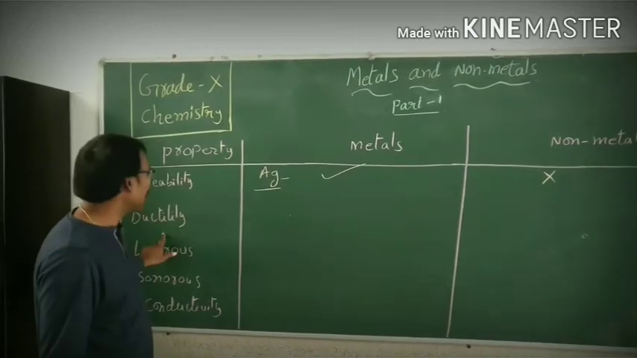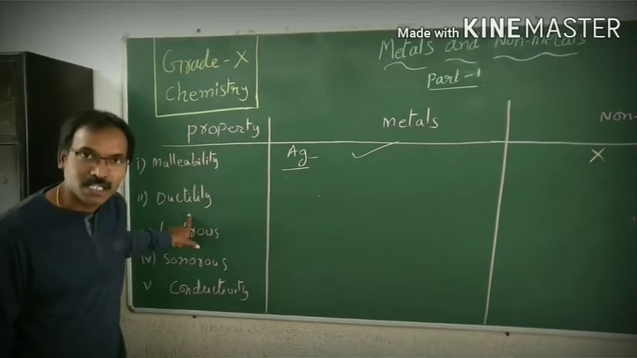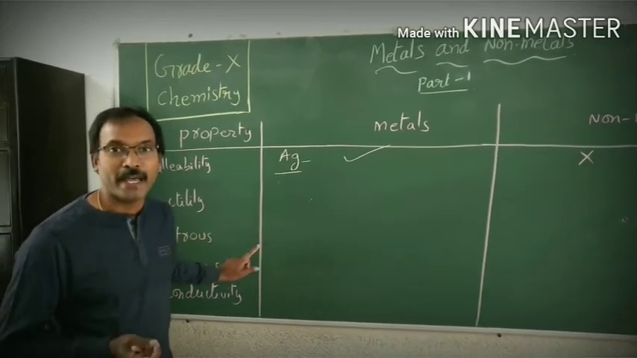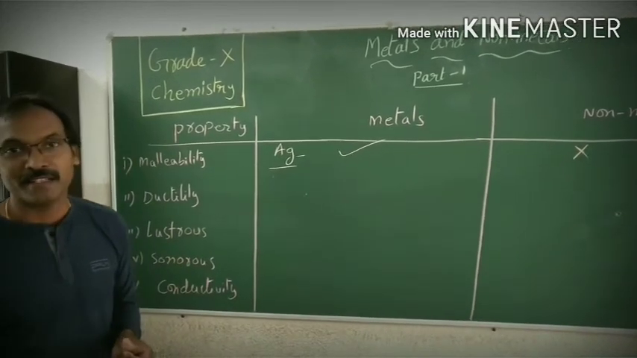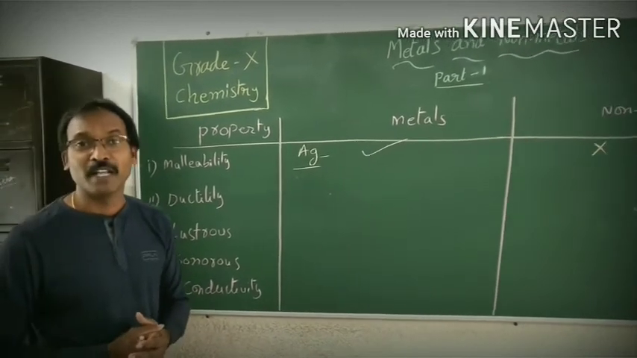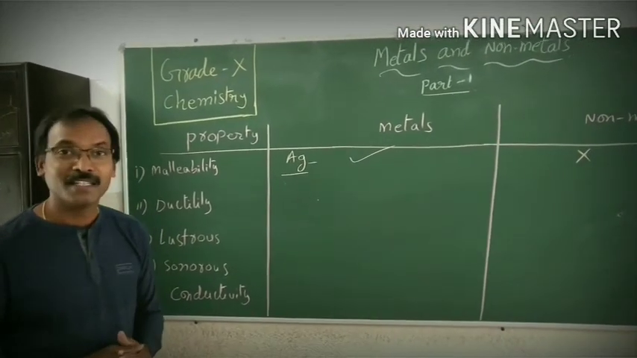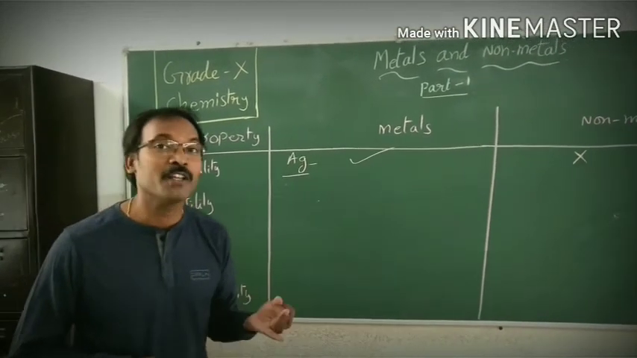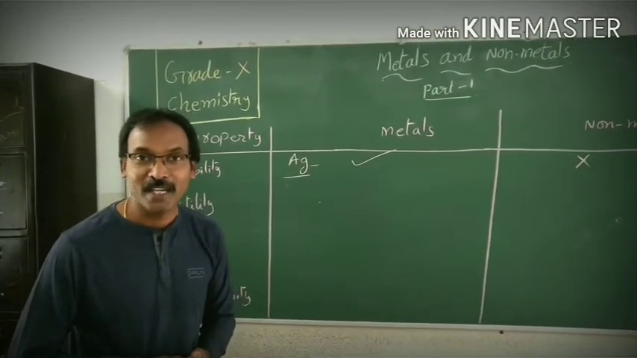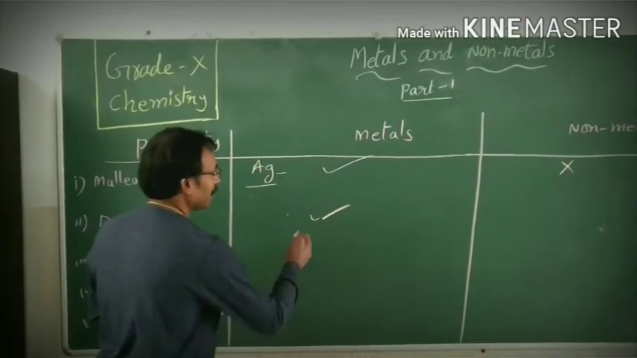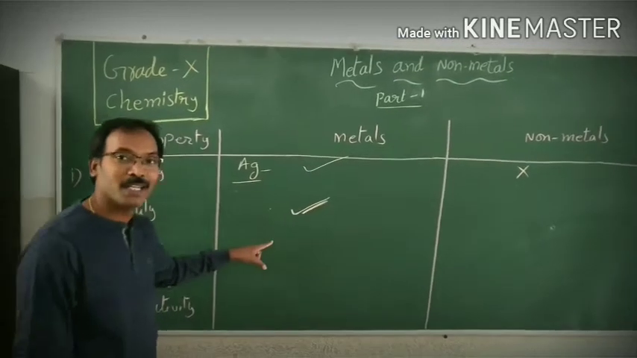Okay, now come to the second property, ductility. Ductility is nothing but drawing them into thin wires, like a string. We all know very well about copper wires. If you see electrical cables, inside maybe aluminium or copper is used. So metals can be made into thin wires very easily.